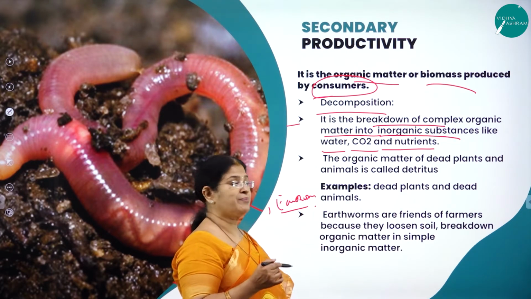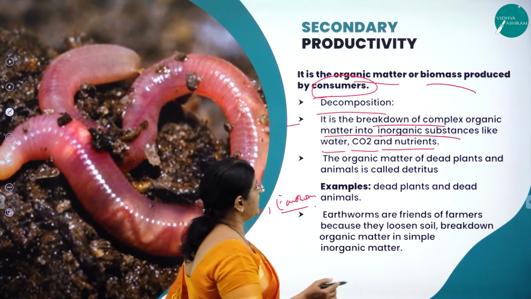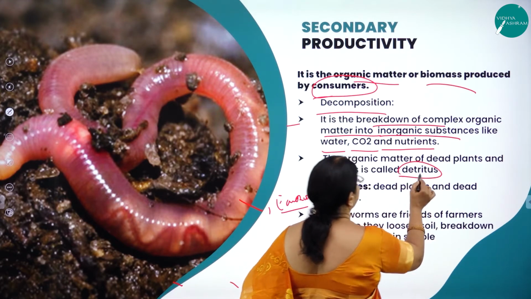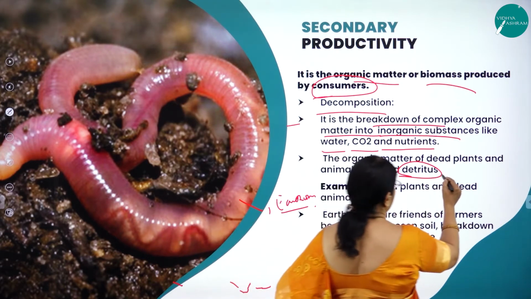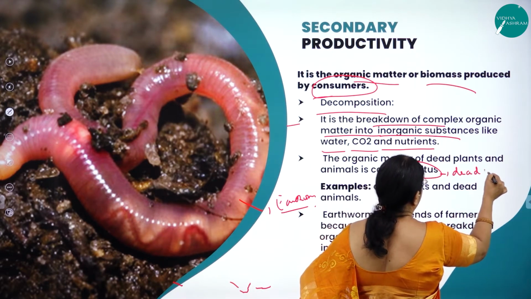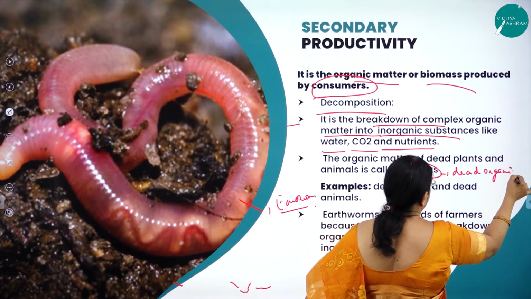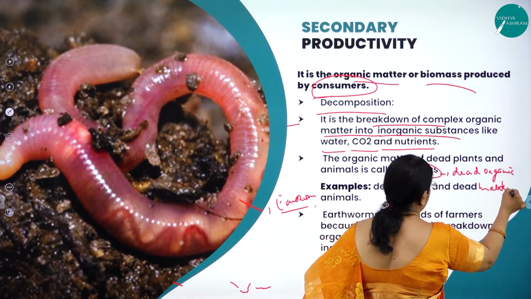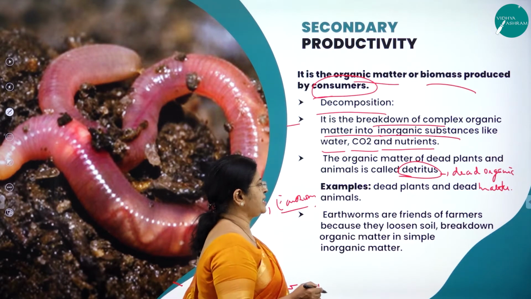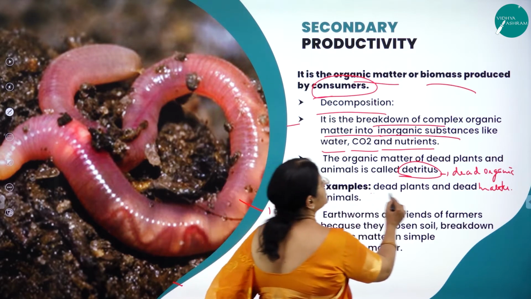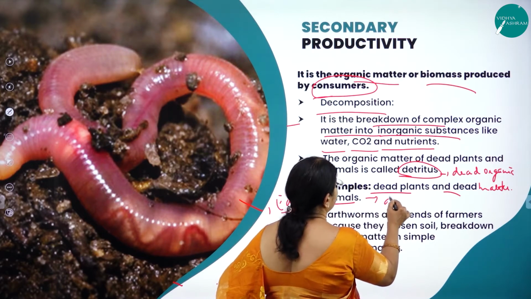So the organic matter of dead plants and animals is called what? Detritus. The dead organic matter is called detritus. You can also use the word dead organic matter. For example, the dead plants and the dead animals form the detritus.